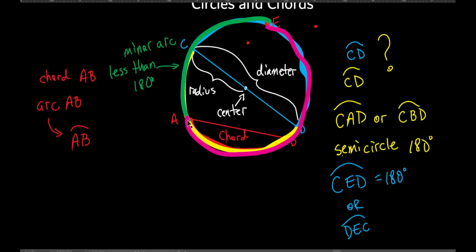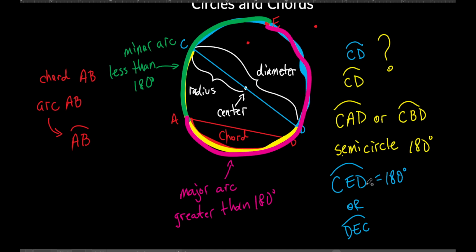Again, from here to here would be 180, wouldn't it? So what is this pink one? It's a major arc because it's more than 180 degrees. So this pink one right here we'll call a major arc, and we'll say it's greater than. Sounds a little more mathy, doesn't it? Greater than what? 180 degrees.